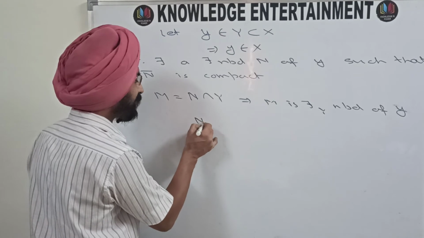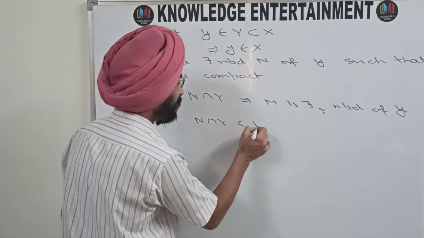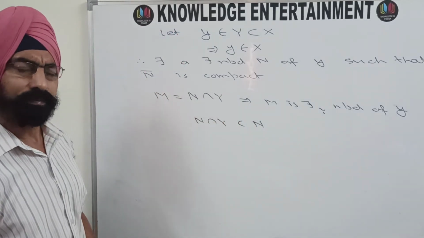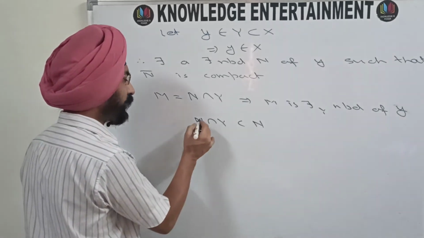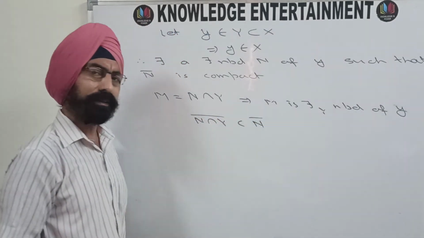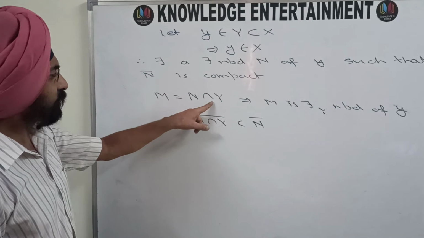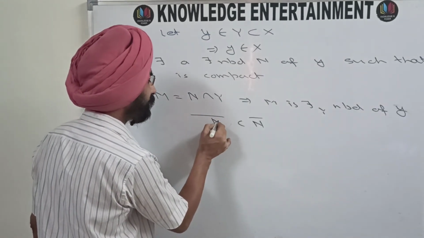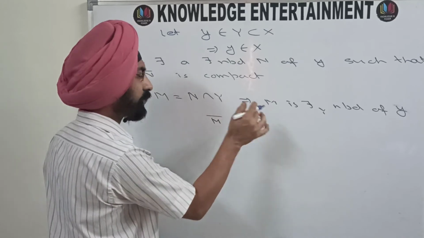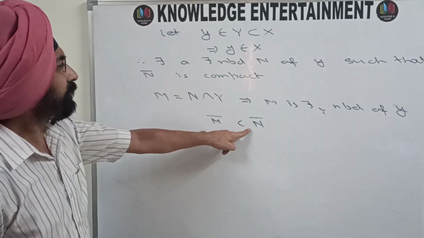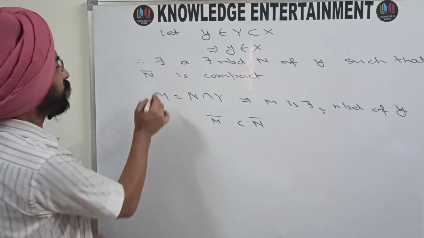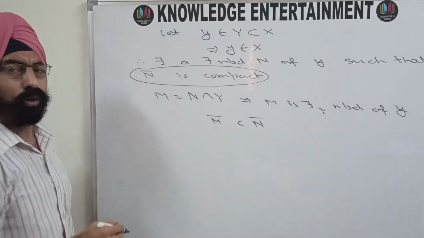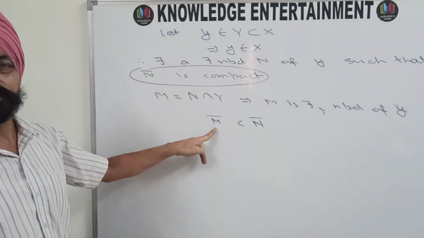N intersection Y is a subset of N without any doubt. And we know that if A is a subset of B, then A bar is a subset of B bar. And N intersection Y is M, so I can use M here. M bar is a subset of N bar, and N bar is compact. Note it here, N bar is compact, and M bar is closed.